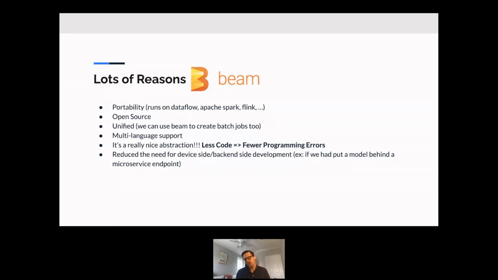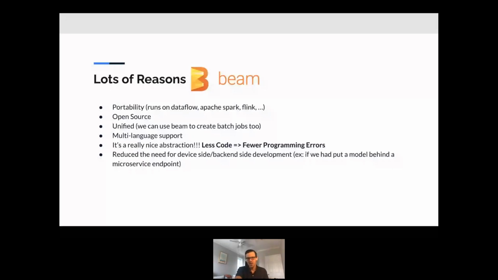But portability is big for us because we can decide to move this to a different cloud on a different runner at any point in the future. It's important for us that Beam was open source. It works with us from a legal perspective. It's a unified framework, so if we ever want to create batch jobs that run on the same infrastructure, we're able to do that too. It's got multi-language support. It's got support for Python, Go, Java, so lots of options there. Most importantly, it's just a really nice abstraction.